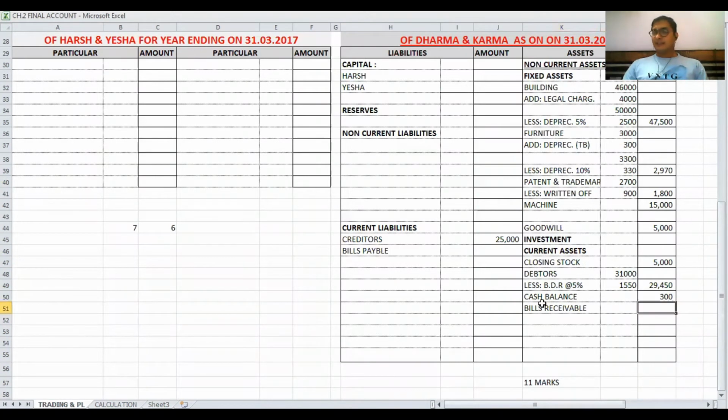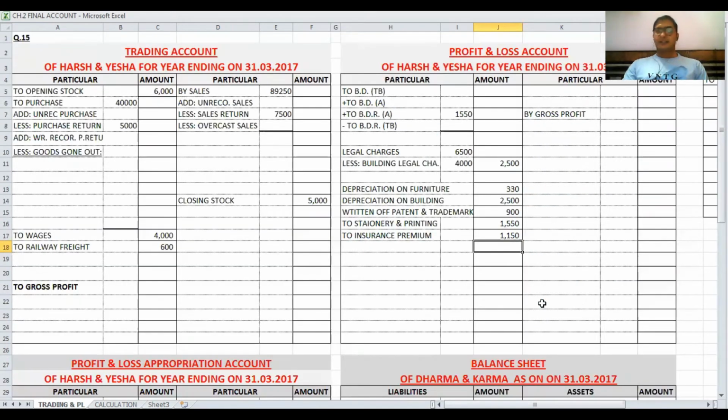Value of bills receivable that is 4,000 and bills payable 2,500. Next, postage expense in P&L account to postage expense amount 2,000. Next, bad debts 1,500 and bad debts reserve 2,000. So final amount plus 1,500 plus 1550 less 2,000, net amount that is 1050.